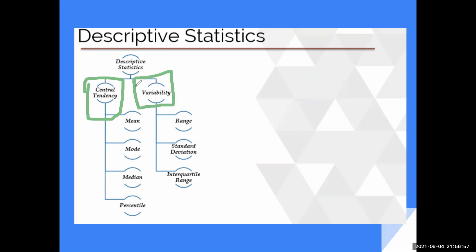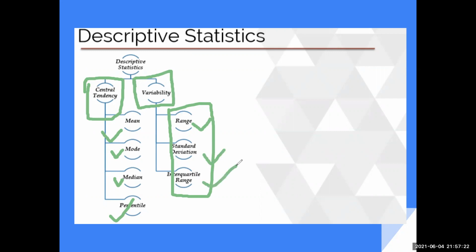Where the center point of the data is lying. Okay. And variability means how much variation do you have in the data. So in order to find the central point of the data, we find the mean, mode, median, and percentiles, right? And in order to understand the variation in the data, how much variation do we have, we calculate the range, standard deviation, and interquartile range, right? These are the things that we find on the data now.